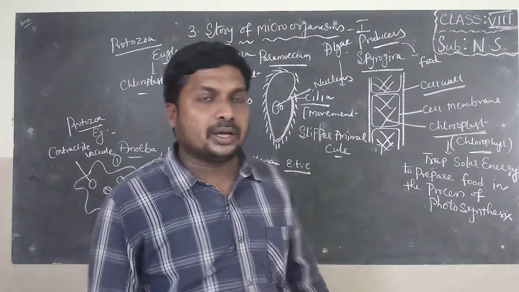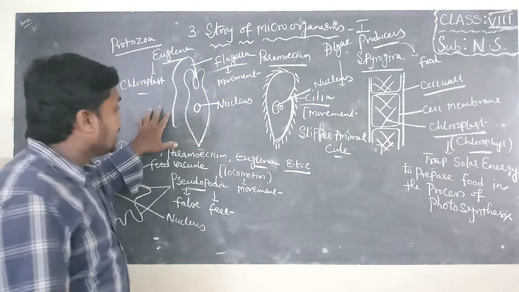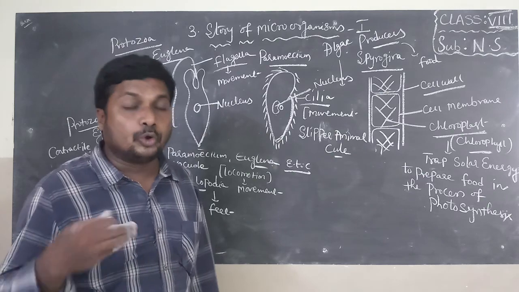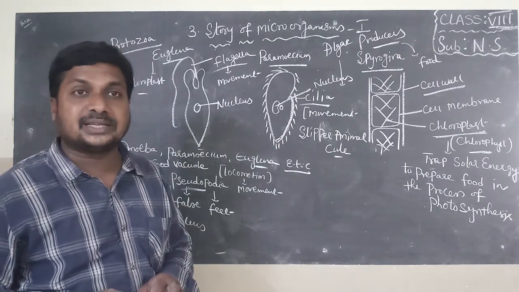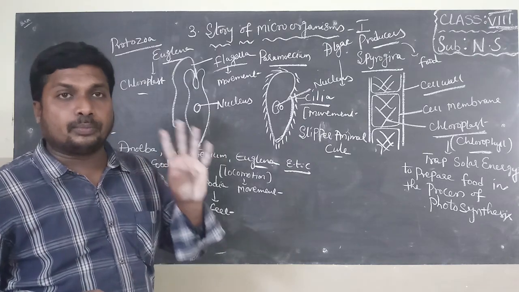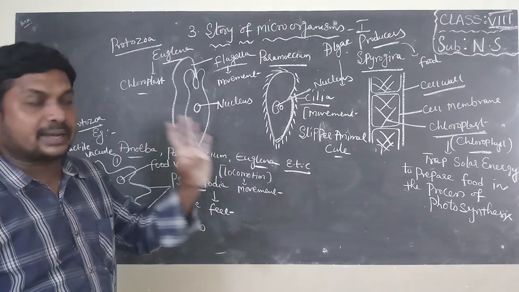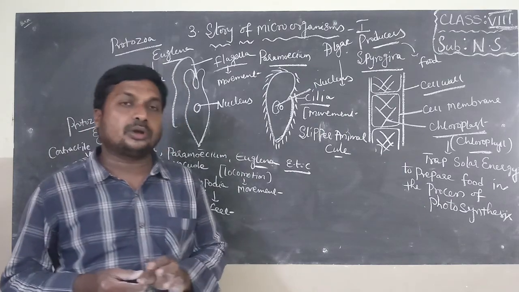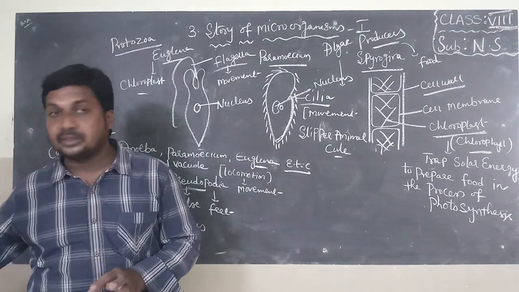So this is about protozoans, children. In the next class, I will explain about the last group of microorganisms, that is microarthropods. Up to here we have learned four groups of microorganisms, that is fungi, bacteria, protozoa, algae. In the next class, I will explain about microarthropods. Okay, thank you children.